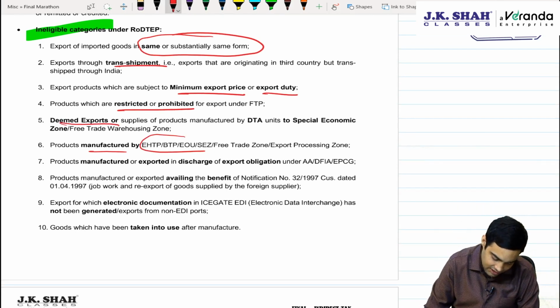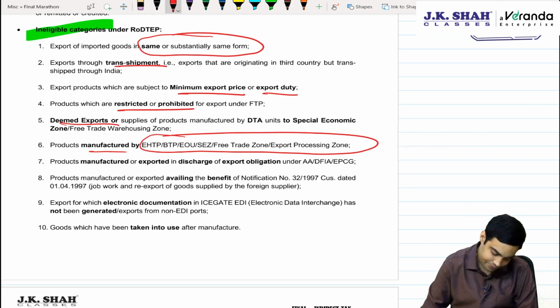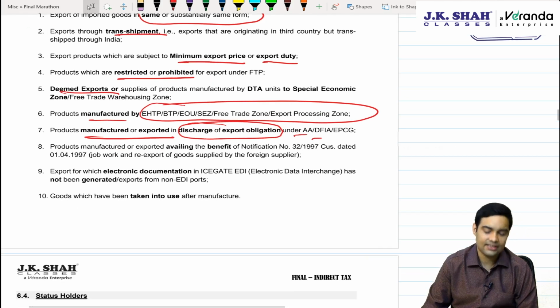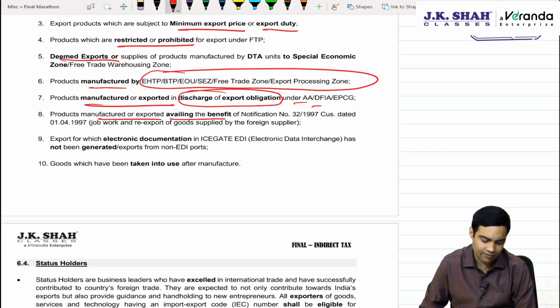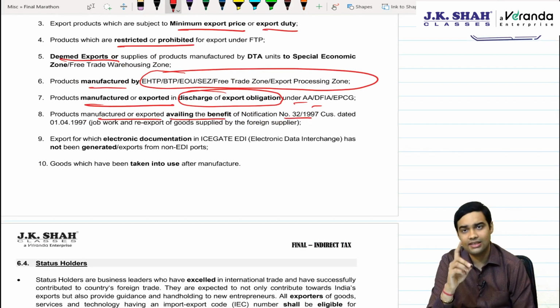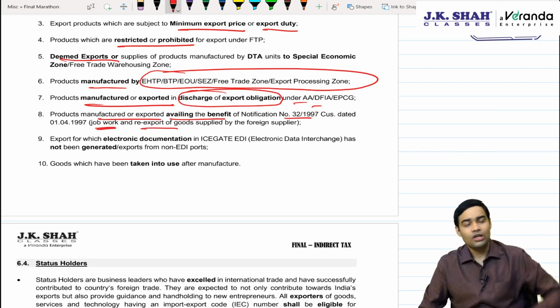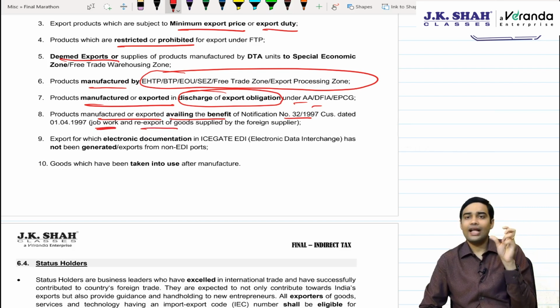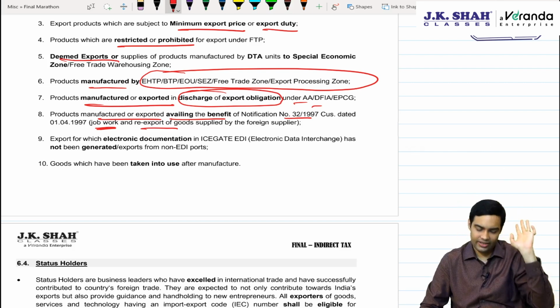Goods manufactured by EOU, EHTP, SEZ, free trade zone, because they already claim a lot of benefits. Products manufactured for discharging export obligation under advance authorization, DFIA or EPCG license. Products which are manufactured or exported availing the benefit of Notification Number 32/1997, which is dealing with job work and then re-export of goods. So when you import the goods for job work, at that time you will not pay custom duty because of this notification, where you have just imported for job work and you are going to re-export it. So if you are already claiming that benefit, then RODTEP is not given to you.